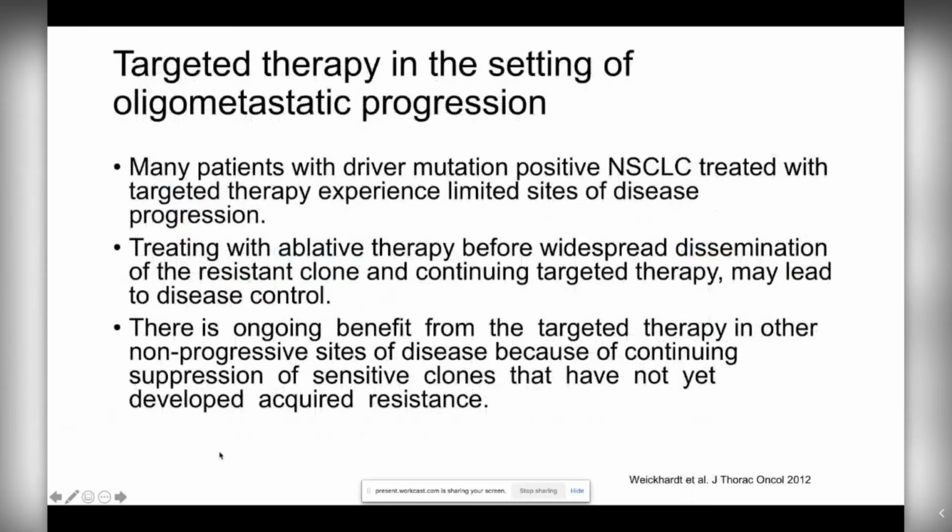So let's talk about the use of targeted therapies in the setting of oligometastatic progression. We know that patients with driver mutation positive non-small cell lung cancer that are treated with targeted therapies can experience progression at limited sites.